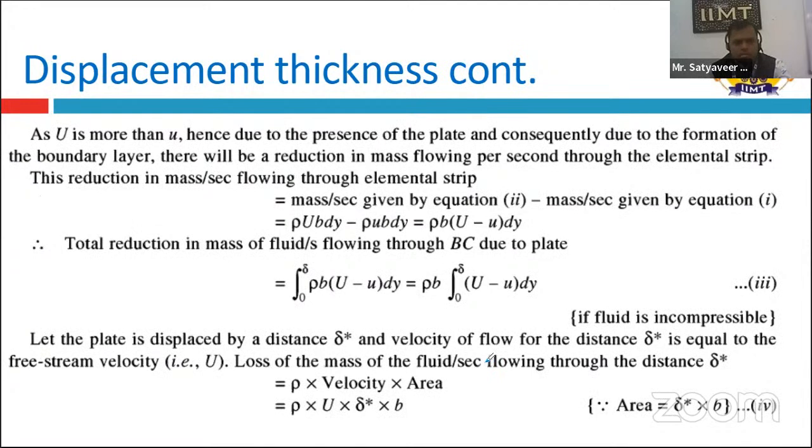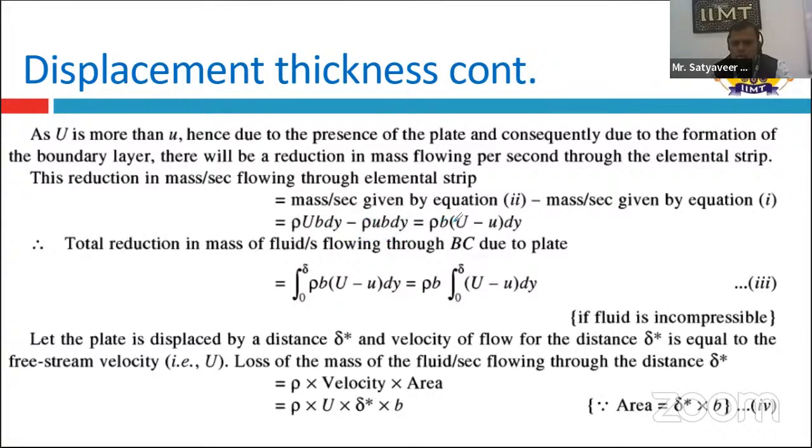Now we can check what is the reduction in mass flow rate when the liquid is flowing through the elemental strip. So the reduction in mass flow rate flowing through the elemental strip is equal to the mass per second given by the second equation minus the mass per second given by the first equation. Basically, the mass per second formula is rho u b dy, as we discussed earlier, and that is the mass per second in equation 1. We can calculate rho u b dy.